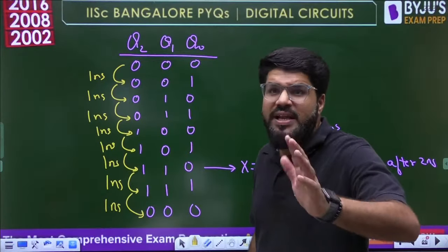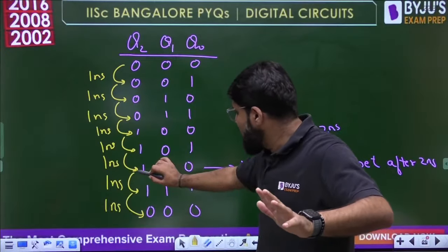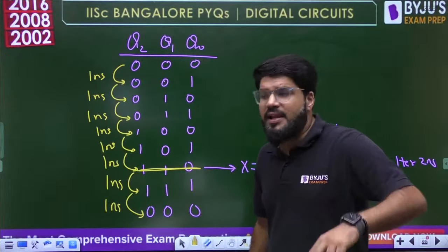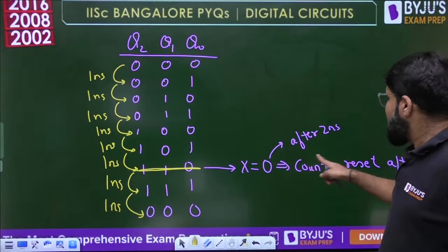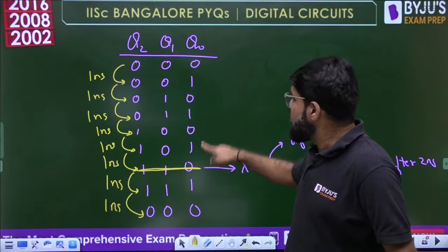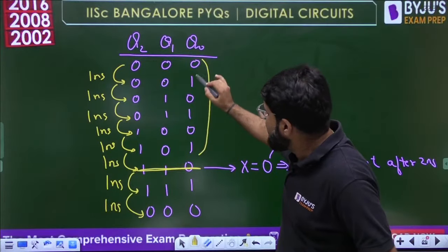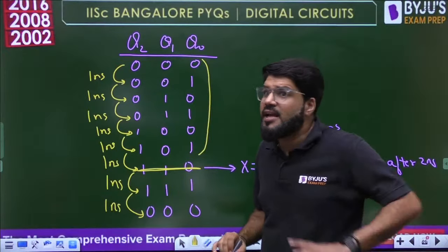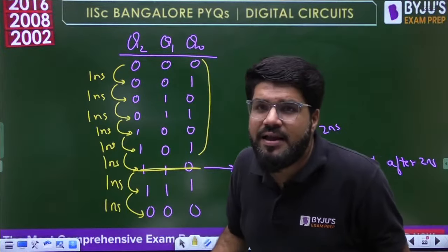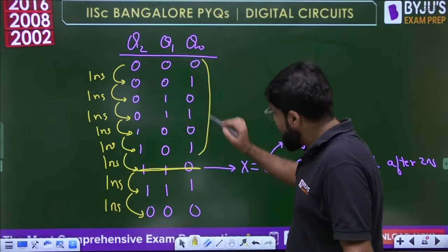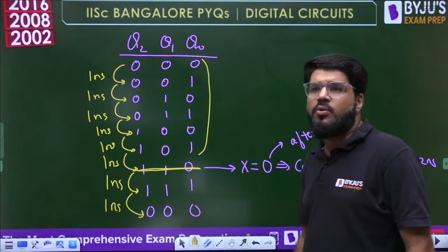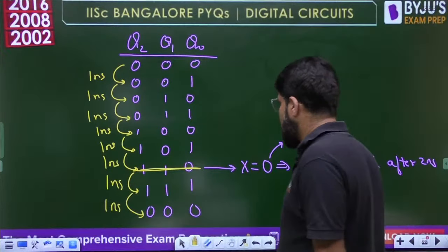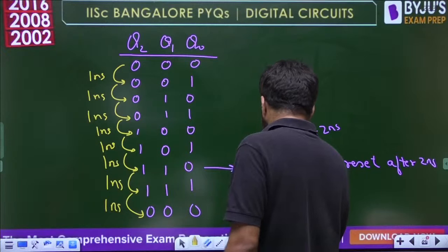See, if there was no delay of the NAND gate, then immediately, because there is no delay of the counter and no delay of the NAND gate, as soon as X becomes 0, the counter will reset. So immediately this will be 0 0 0, and then it would be 1 2 3 4 5 6, a mod 6 counter. Ananta, it will be mod 6 if there was no delay of the NAND gate. But because of the NAND gate delay, the remaining two states are also counted, and it is mod 8. So it is a mod 8 counter.